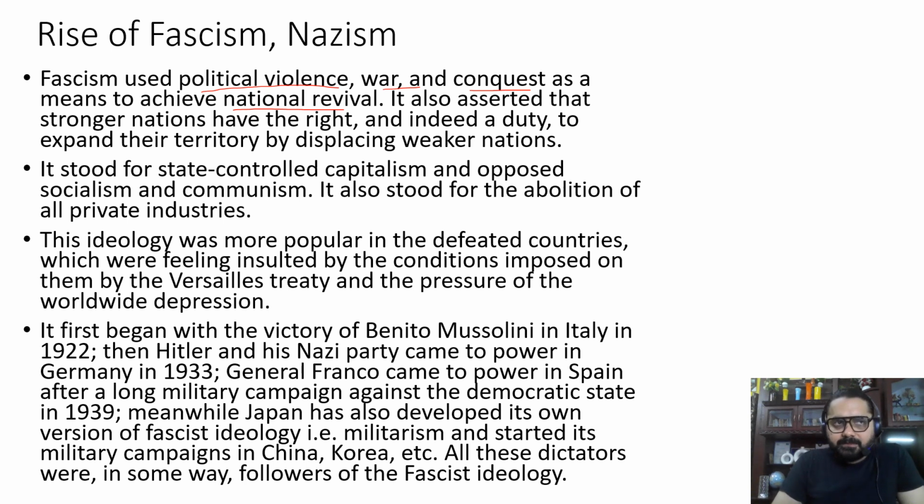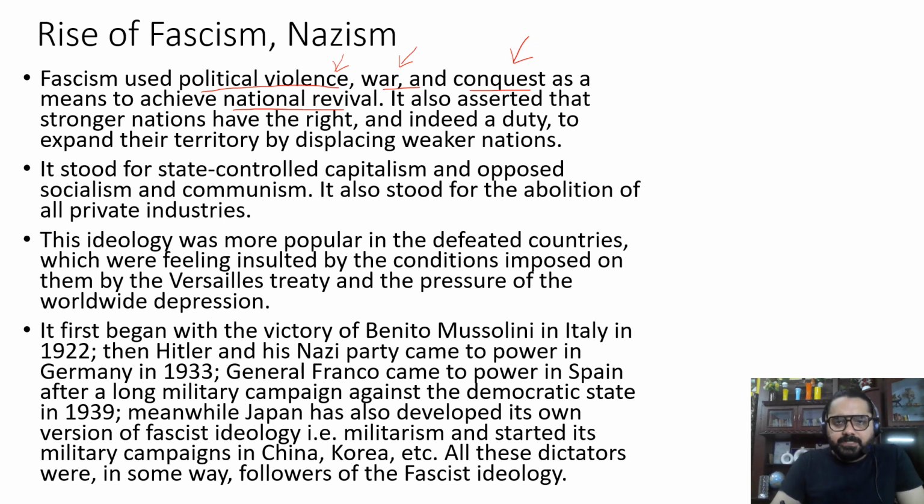And now they wanted to revive their country. They wanted to bring back the glory that they had lost. They wanted to bring back the respect and dignity that they lost upon the imposing of the Treaty of Versailles. So that is where they were trying very hard to revive their nations. So they used political violence. They thought of reviving this through violence, by engaging in violent actions, by engaging in war, and by conquering other countries. So these were some of the strategies adopted by these countries so that they could revive their nation.